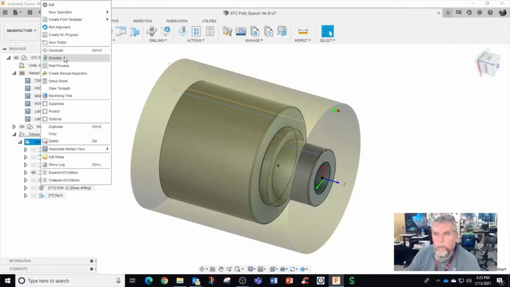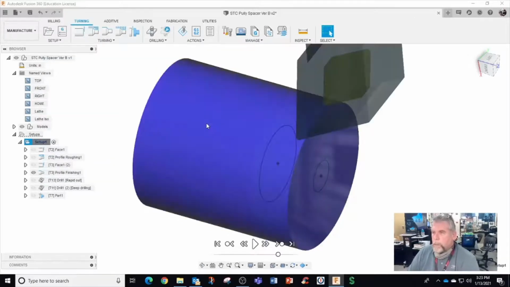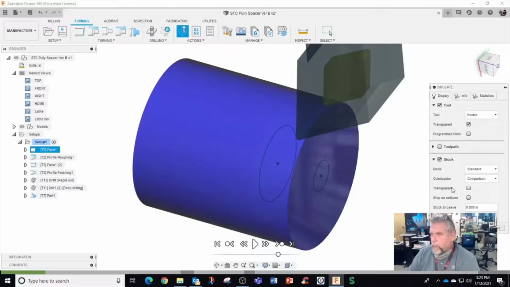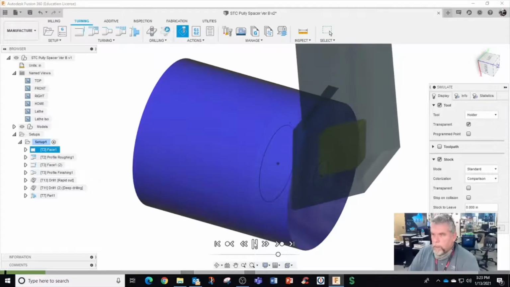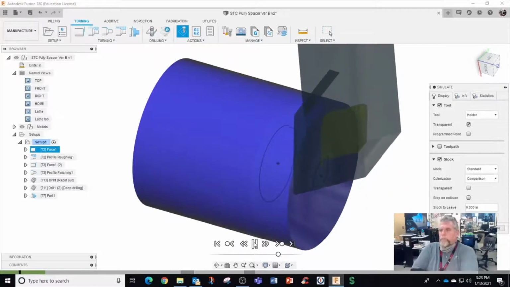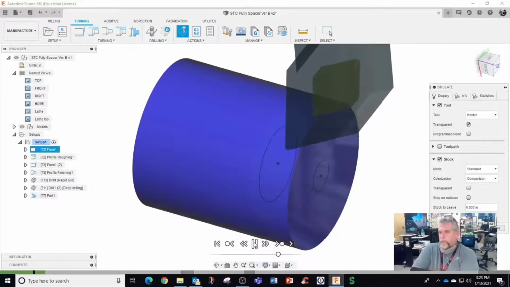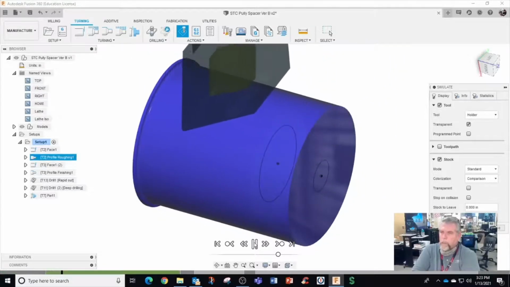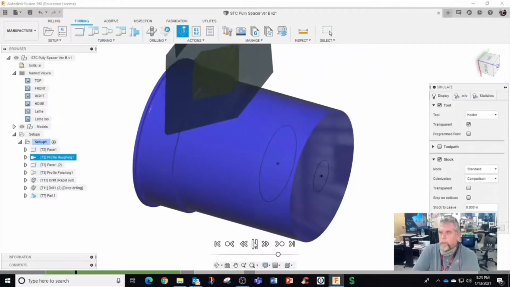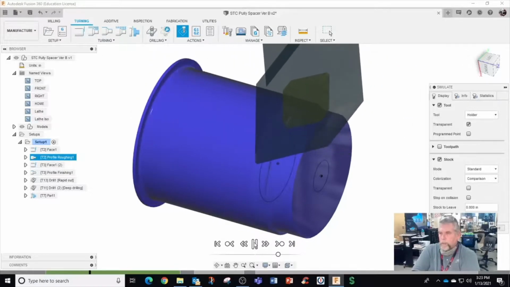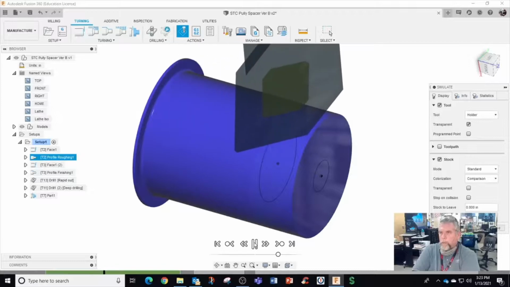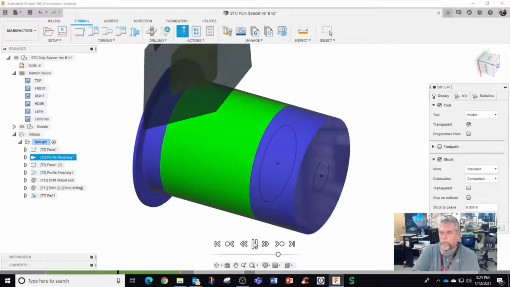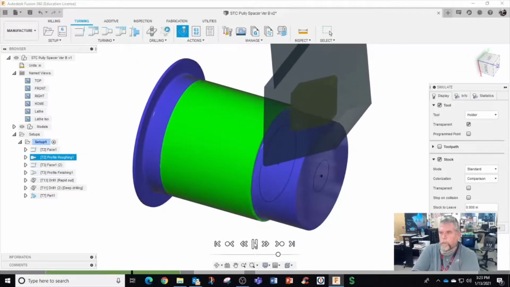I know this one's taking a while. Okay, I got on comparison. So this is like multiple rough front, just in case somebody misloads it. All right. This is the 55-degree BNMG tool. All right.